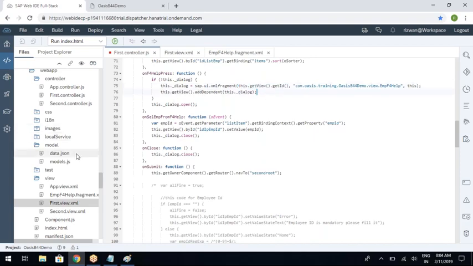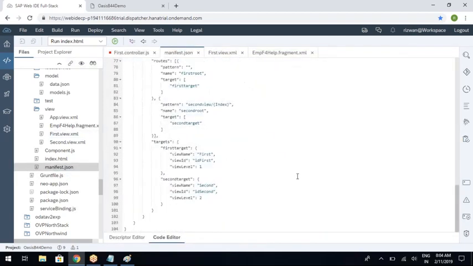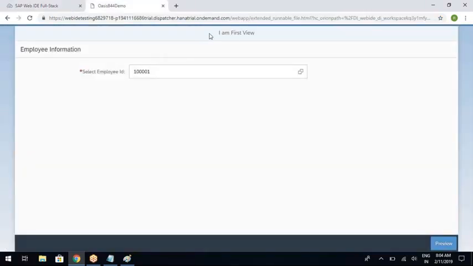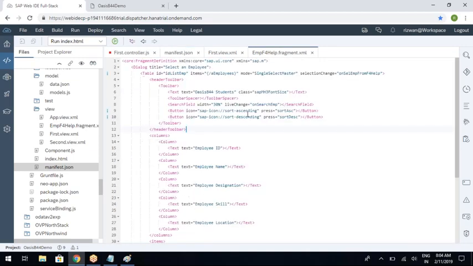No, one second. What is the first view ID? ID first, right? This is a unique ID for the first view, and for this first view you already gave a unique ID called ID first. And what is this one? This is the ID for the second view, right? So similarly, for the fragment also, you need to give a unique ID.